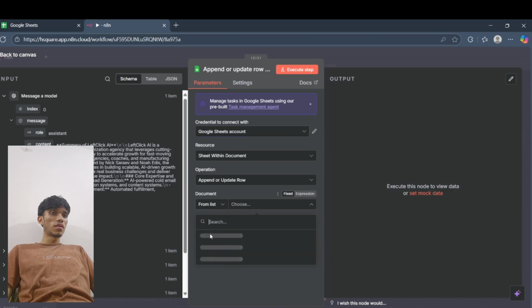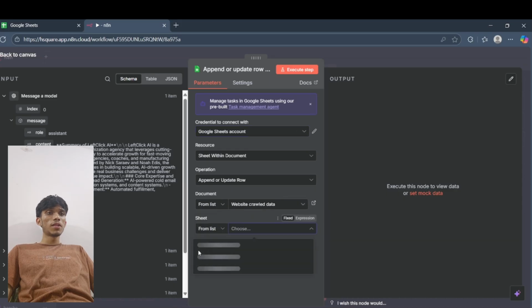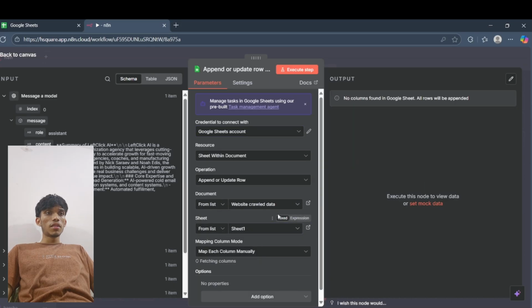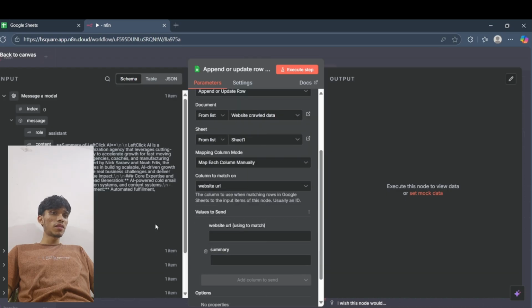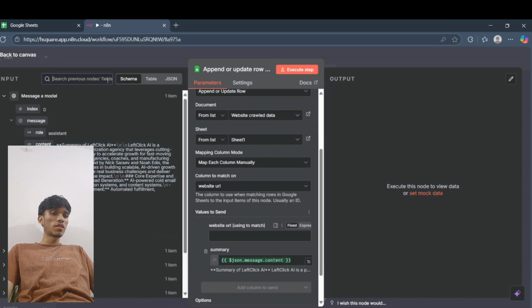That's an issue right now. Website crawl data, I got it. I'll map it manually. We can also map it automatically, but everything will be updated. I'll add the website URL. Before that, I'll just drag and drop the content right here. This is the exact content. And for website URL, just go and search URL.